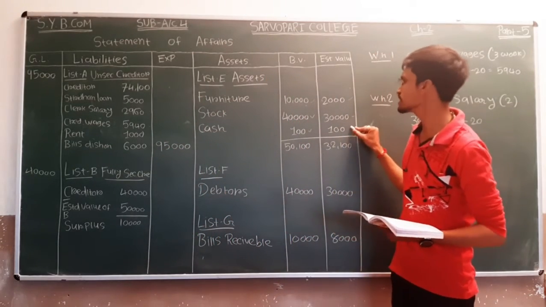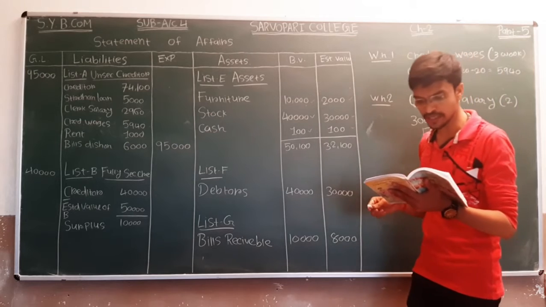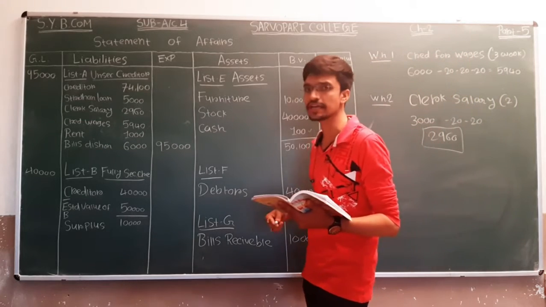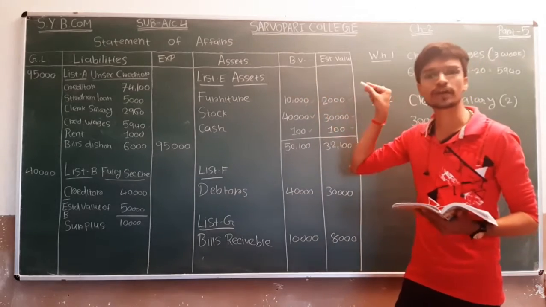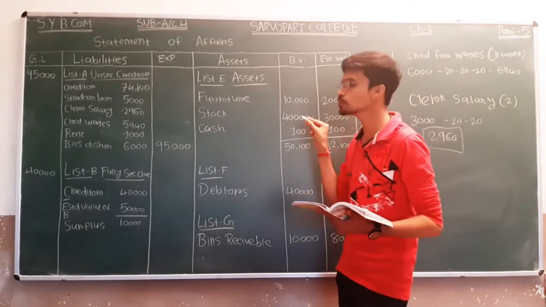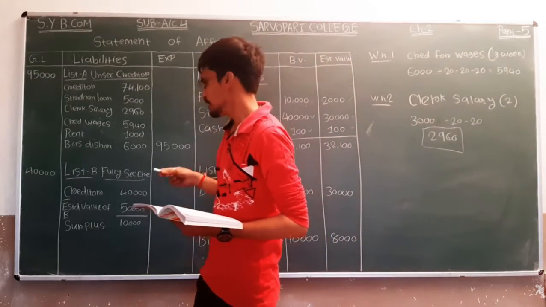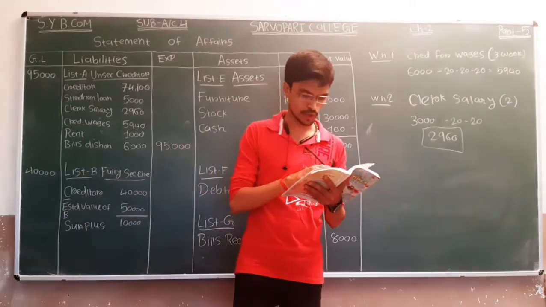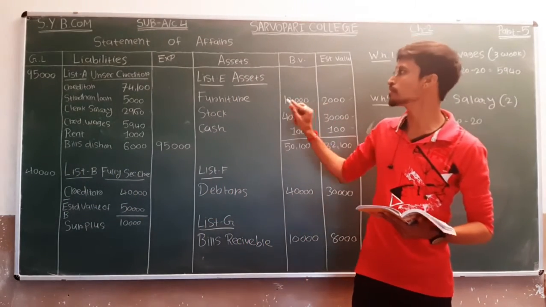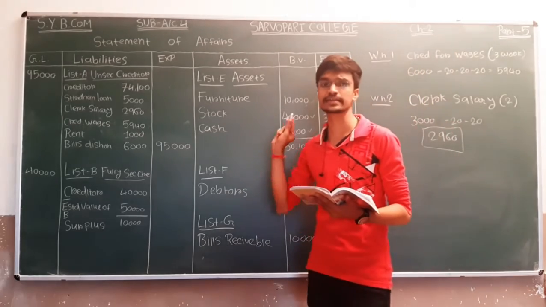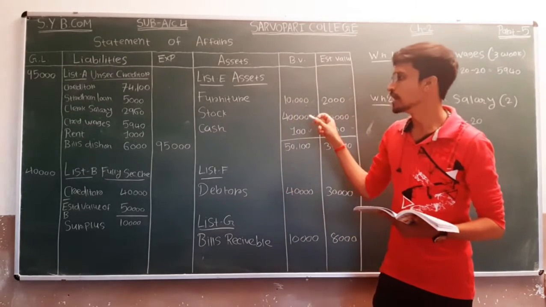Okay, we have one another asset, that is building. But that asset is not showing under the head of assets. The question is because of why? Building has a mortgage on creditors, so that asset will not be considered under the head of list E, that is assets. Okay. Next we have list F, that is debtors.